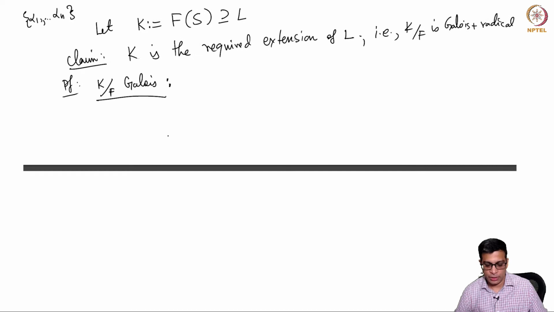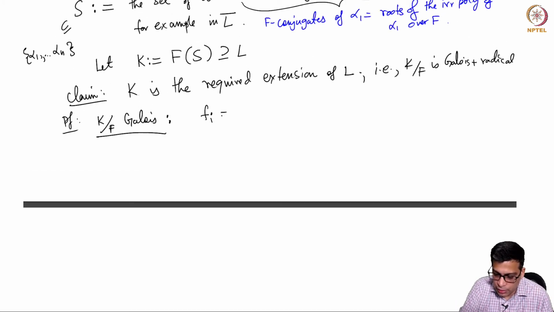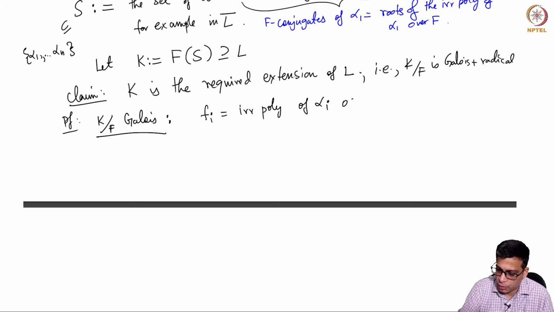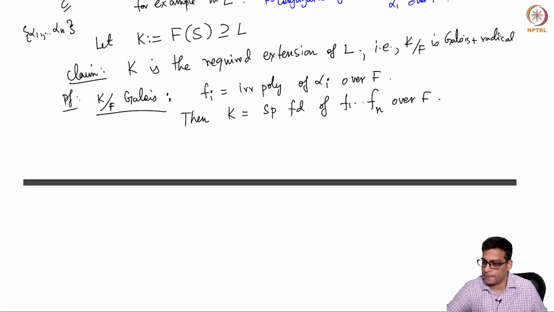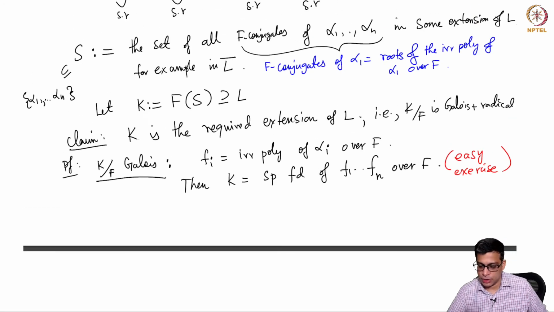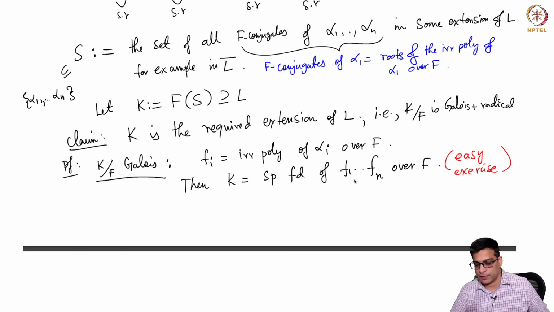Galois is easy. It is Galois because, let's say F_i is the irreducible polynomial of alpha_i over F. Then K is the splitting field of F_1 through F_n over F. This is easy because you take the polynomial F_1 times F_2 times through F_n.